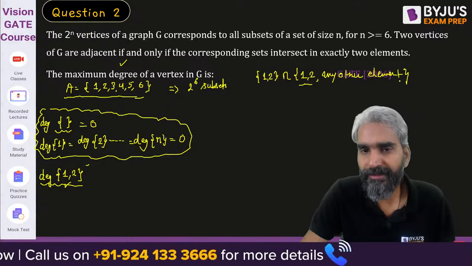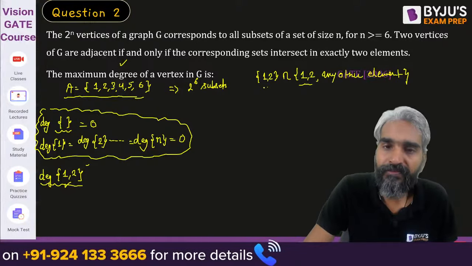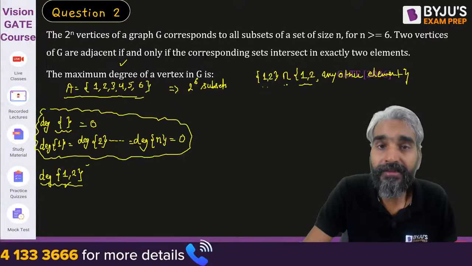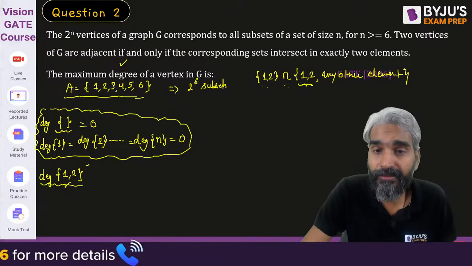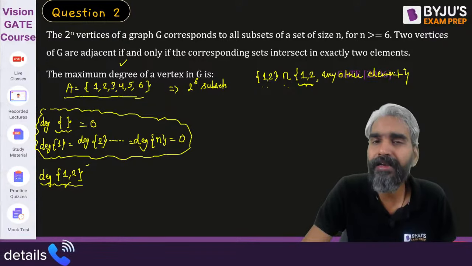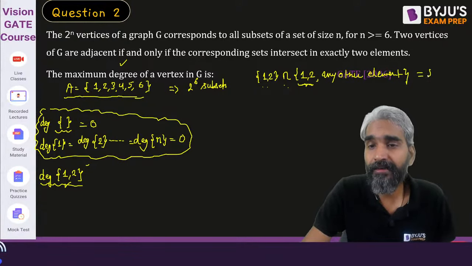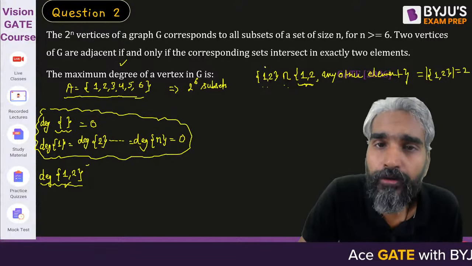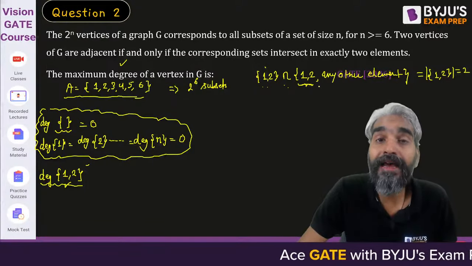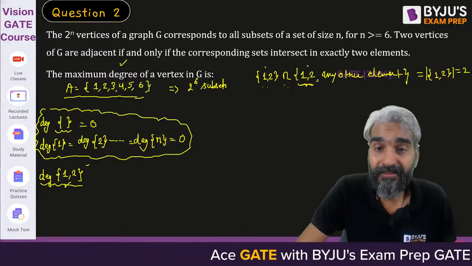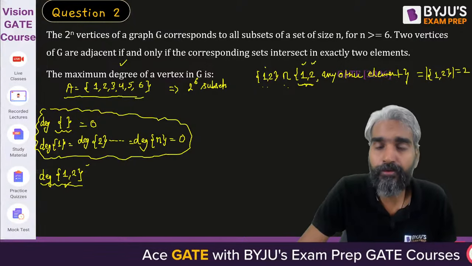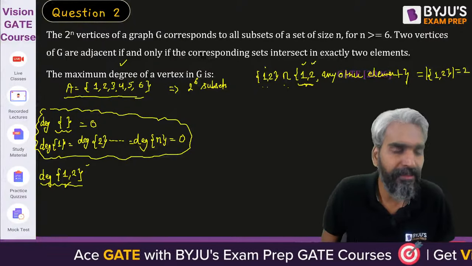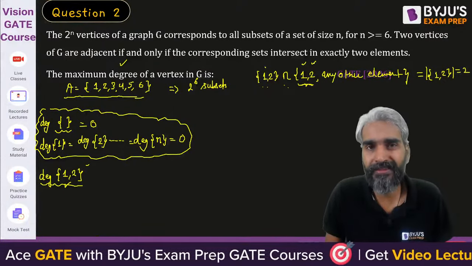I hope you understand. If we intersect {1, 2} with a set which consists of elements 1, 2 and any other element apart from that, it will result in {1, 2}, and the size of {1, 2} will be exactly 2. So {1, 2} will be adjacent to all other sets which consist of elements 1 and 2. Apart from that, there may be any other element present or not present in the set.